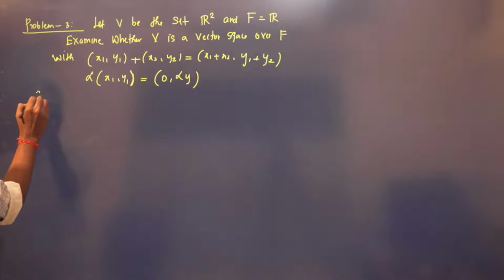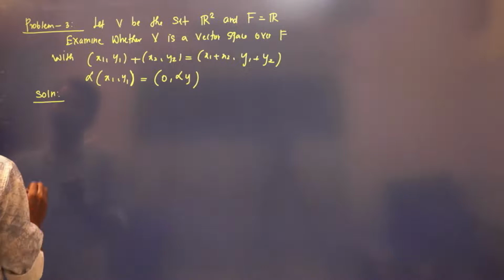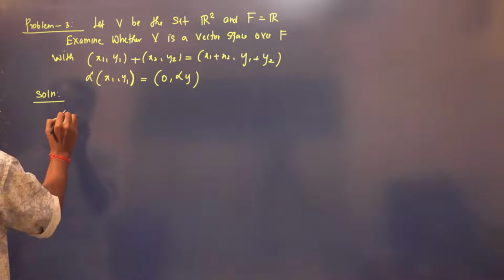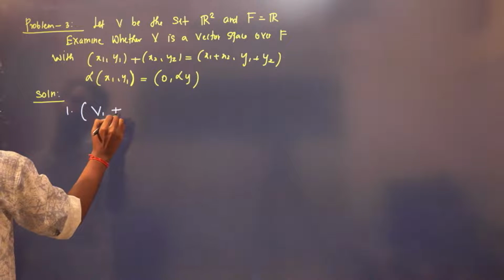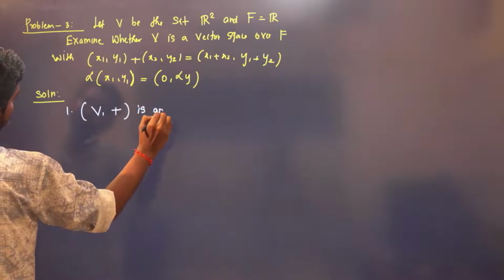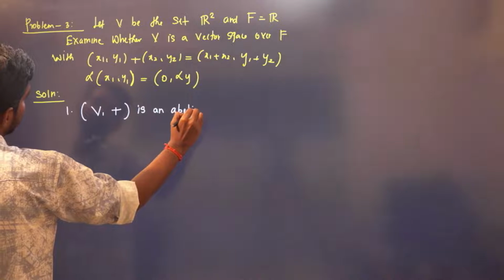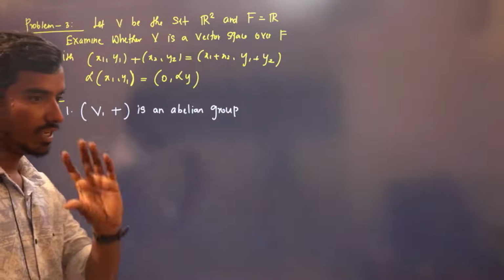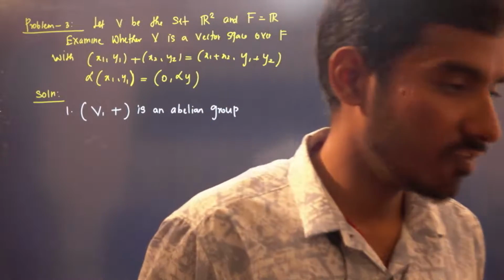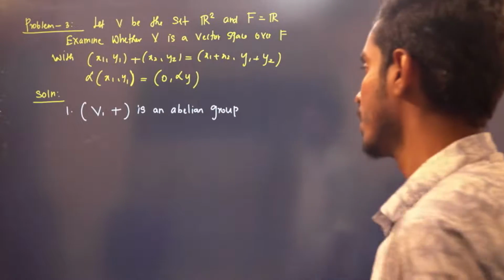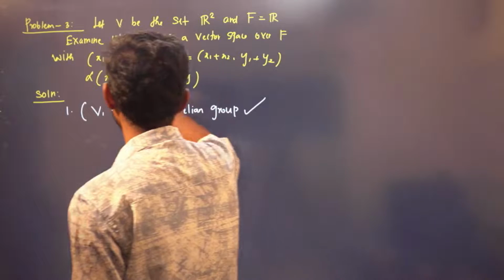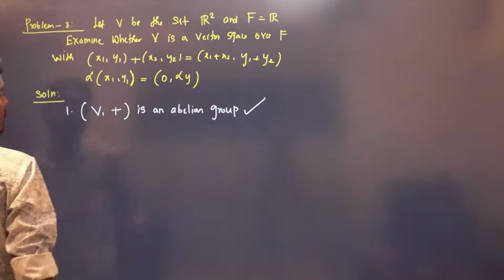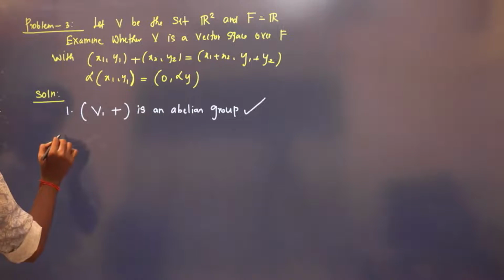Examine solution. B with respect to plus is an abelian group, right? You don't need to prove this in exam, because to show not a vector space, you only show which condition it fails. That is more than enough. So it is an abelian group with respect to addition. This is a usual addition. This is always an abelian group.